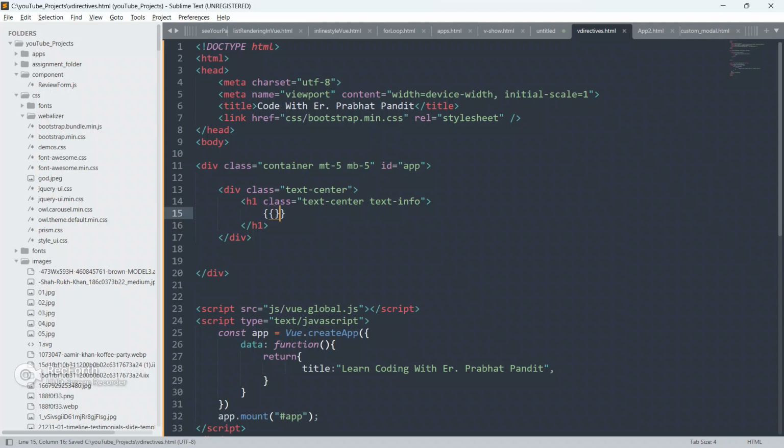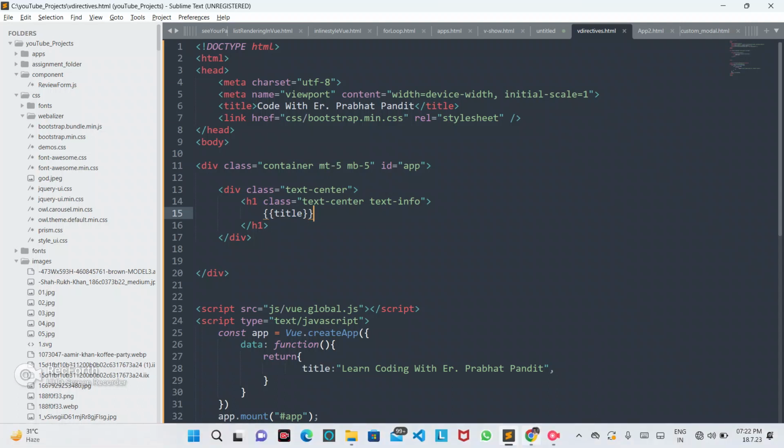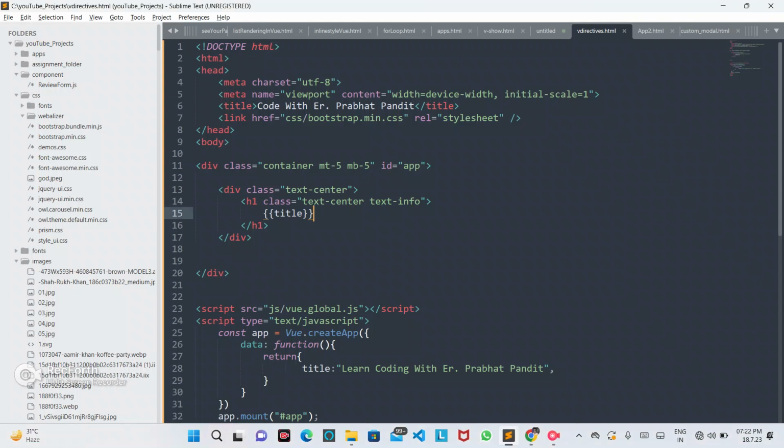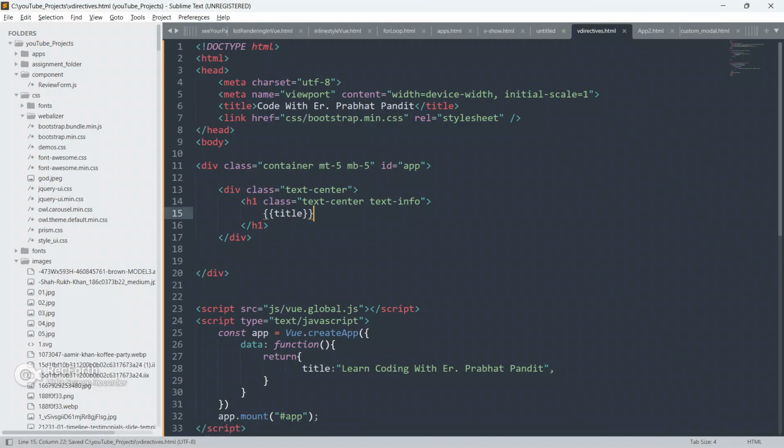Between this h1 element guys I am gonna give double curly braces, and I am gonna copy this variable name title and paste it here. Now save your code, go to the browser and refresh your page. Now we are getting learn coding with ER Prabhat Pandit.